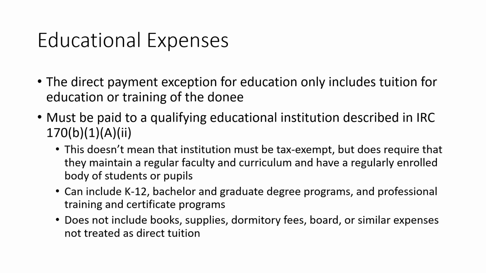Now, you're not limited to any specific course of study. This could be for K through 12 education, could be for any sort of degree-seeking program, bachelor, graduate, whatever the case might be. It could even be for professional training and certificate programs that don't result in any sort of baccalaureate degree. But when it comes to this, you're just looking at direct tuition. This exclusion won't include any amount you pay for things like books, supplies, dormitory fees, board, meal plans, or even similar expenses. So you have to look at the tuition element only